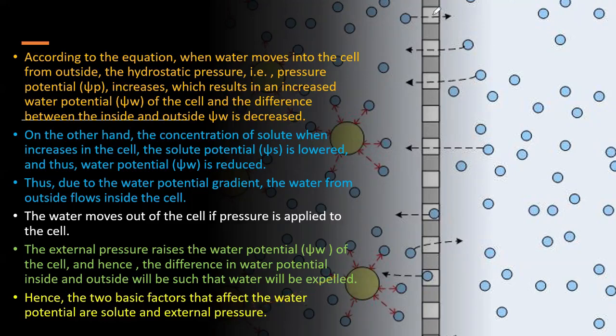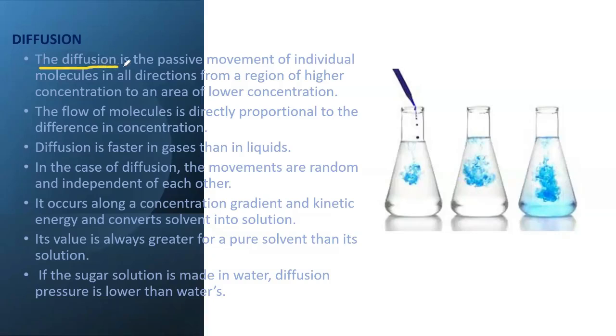By this diagram, the water potential movement of water molecules can easily be understood. Diffusion is the passive movement of individual molecules in all directions from regions of higher concentration to an area of lower concentration.